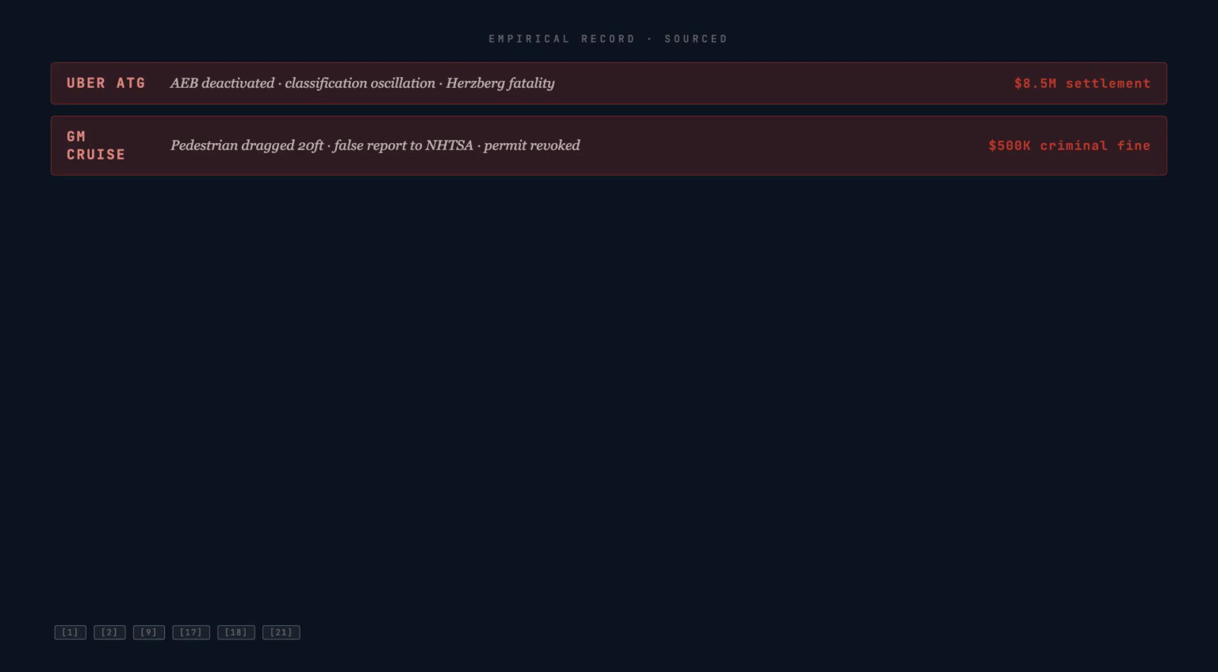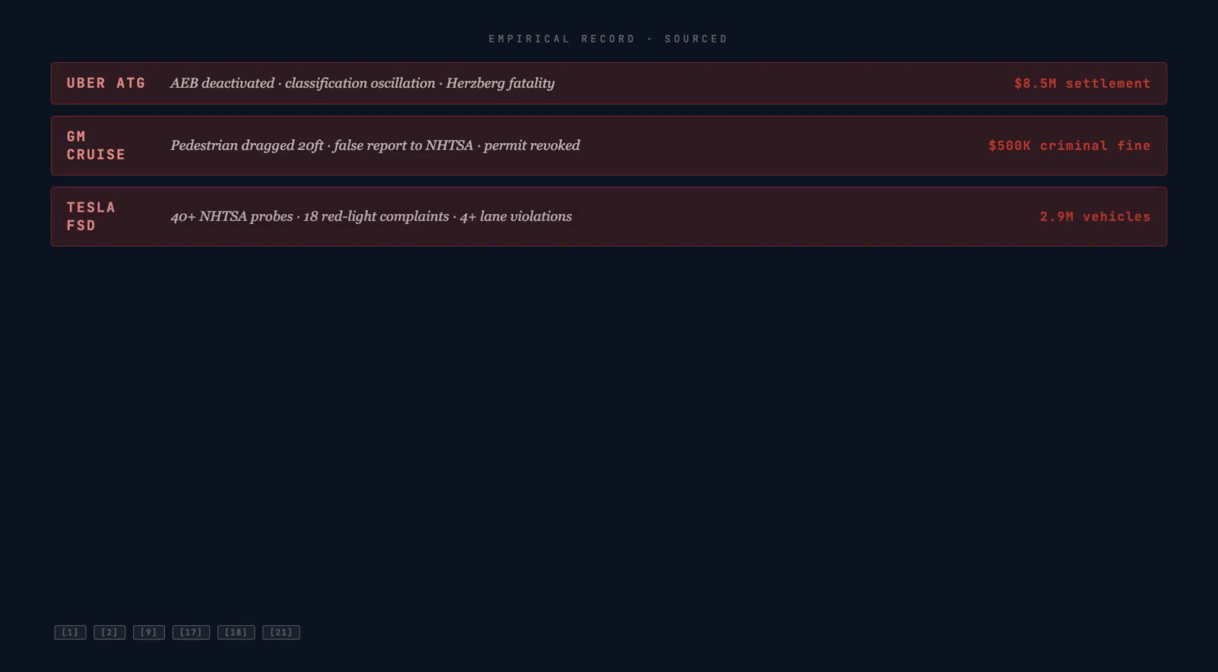Between 2024 and 2025, the NHTSA opened over 40 inquiries into Tesla full self-driving crashes. Investigations PE 24-031 and PE 25-012 together covering 2.9 million vehicles. 18 separate complaints documented Tesla systems failing to remain stopped at red lights. 4 or more reports described illegal turns from through-only lanes.